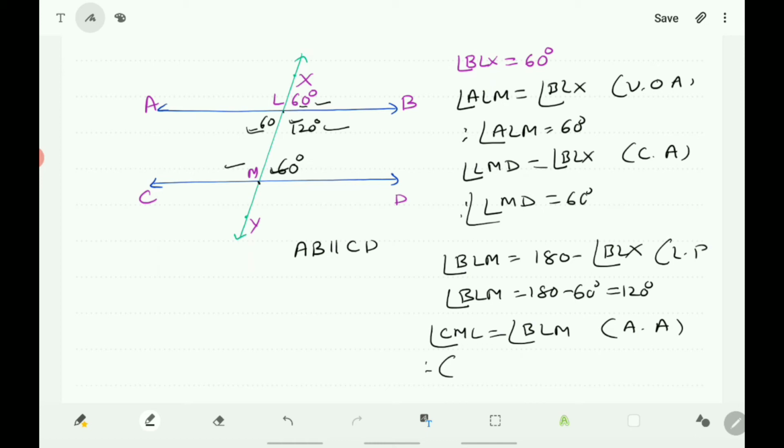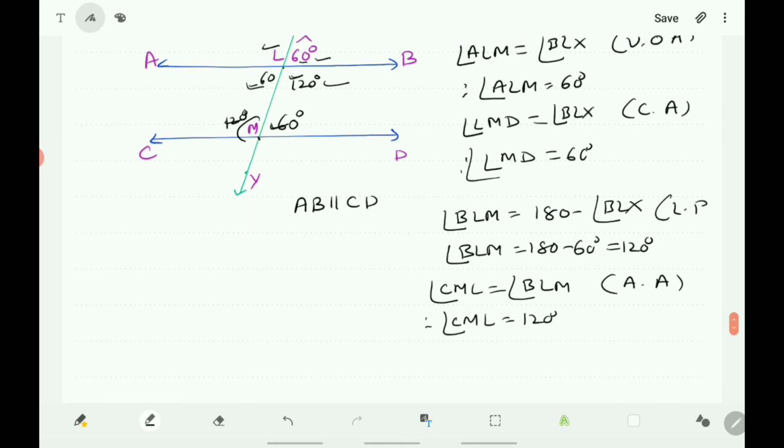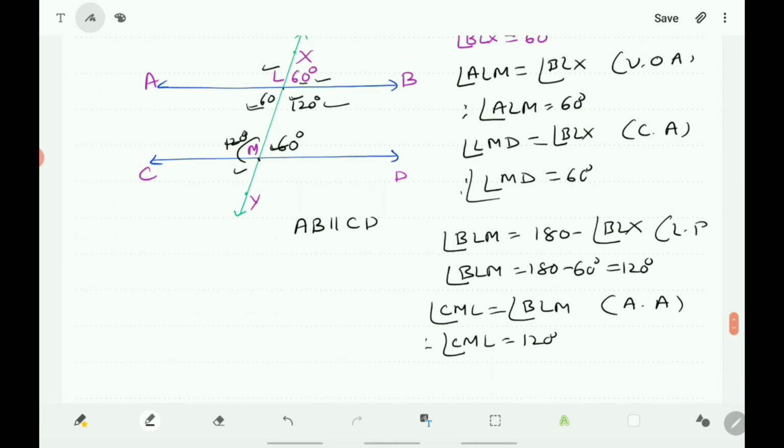Therefore, angle CML is equal to 120 degrees. Now, this angle is the vertically opposite angle of the 120 degrees, so it is also 120 degrees. And this angle is the vertically opposite angle of the 60 degree angle. Therefore, this is also 60 degrees.